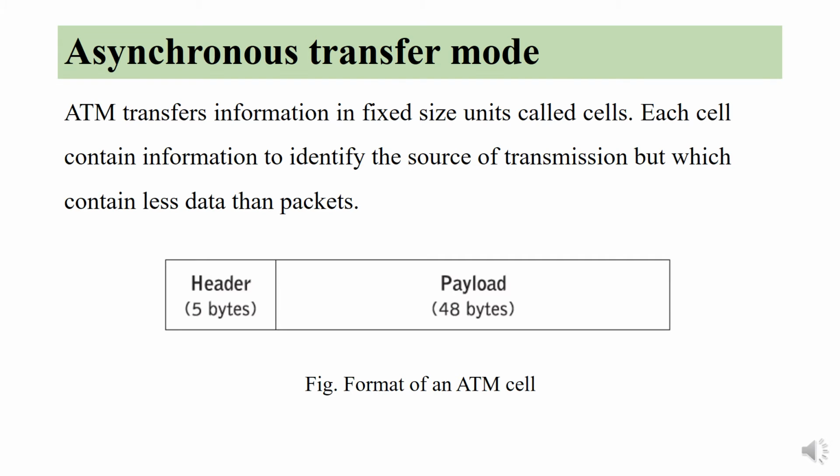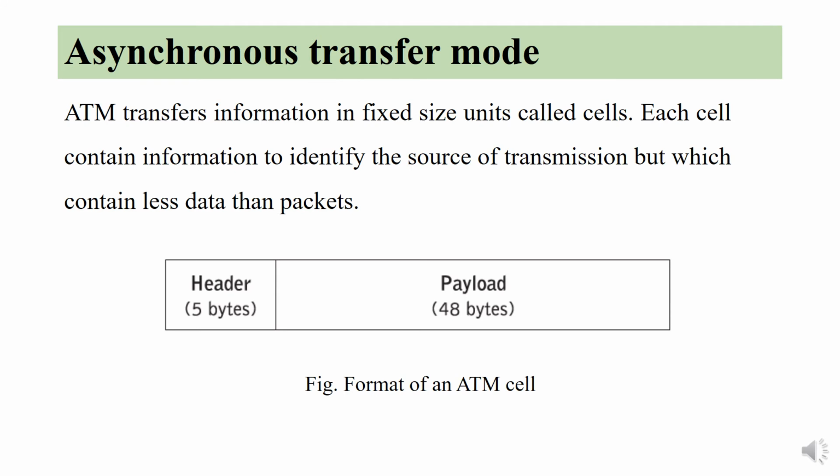Asynchronous transfer mode is a high-speed broadband transmission data communication technology based on packet switching, which is used by long-distance carriers such as long-haul networks to carry data such as voice and video information. ATM transfers information in fixed size units, as we mentioned, called cells. This cell format is shown in the slide. It has a header and a payload.